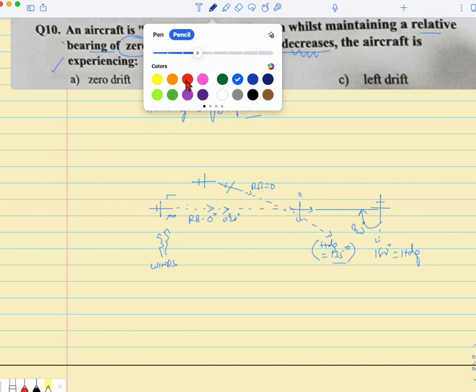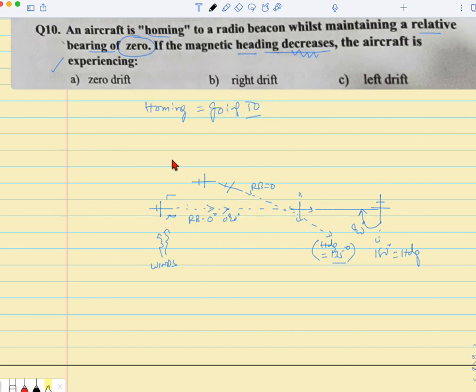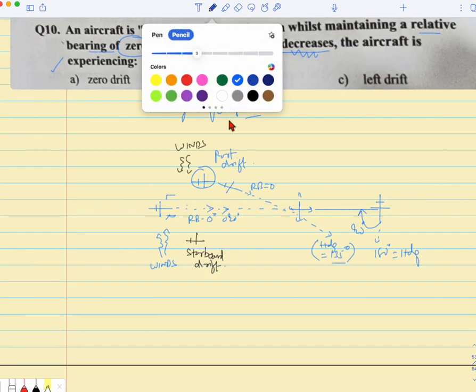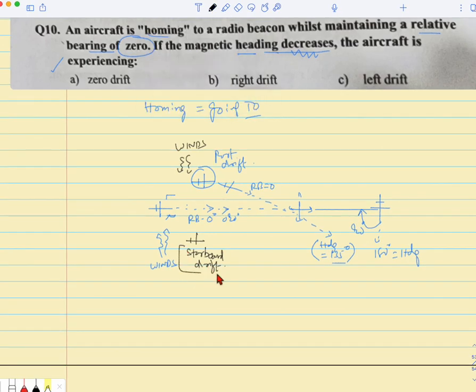Let me take a new color and try out the opposite scenario. Now let's say the winds are from here. In the second case, we will assume the winds are from here. Now if the winds are from the left, the aircraft drifts towards its right. So the drift towards the right is called starboard drift. If the drift is towards the left, as in the first case, this is called port drift, right? Now in this case, this is starboard drift. Now see, if he doesn't do anything, the aircraft is blown away like this.